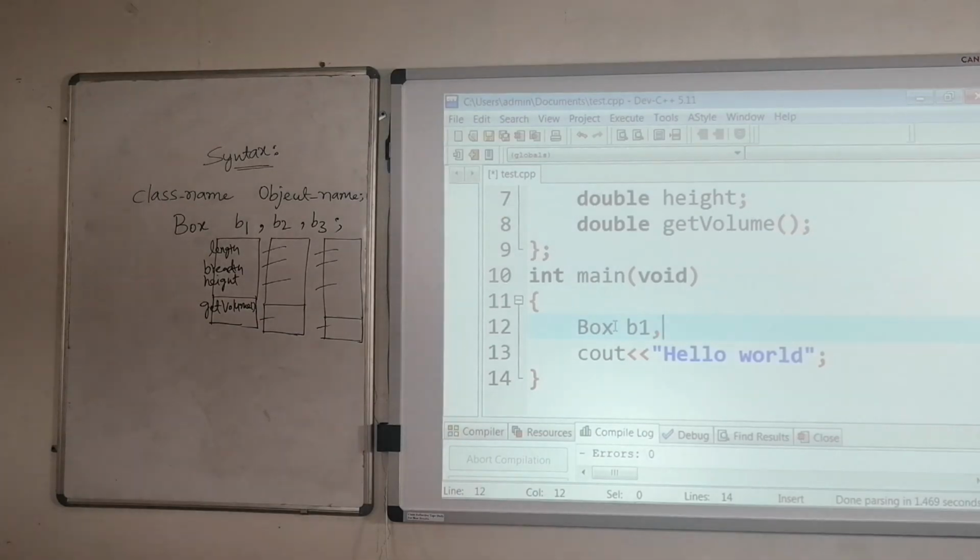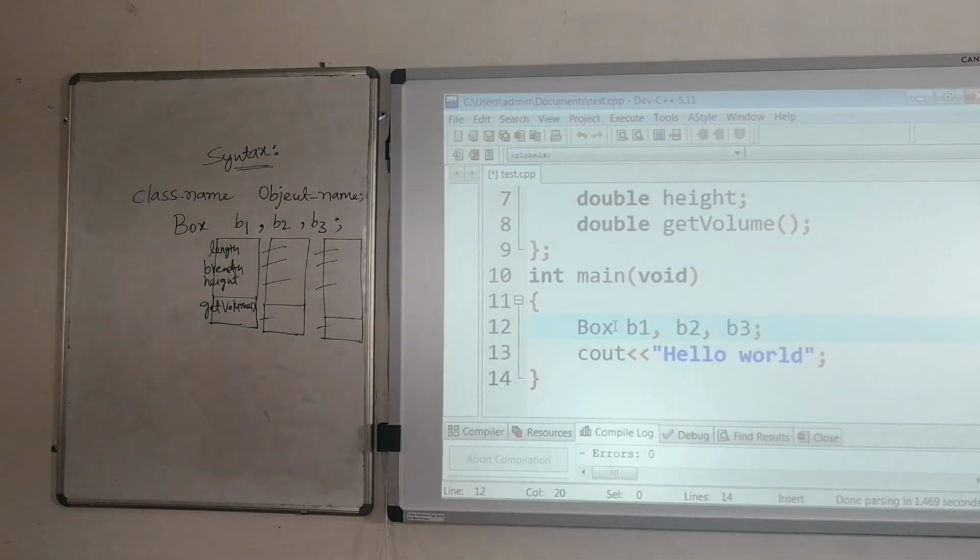If you want to create multiple objects of the same class, you can use the comma separator. Using that comma separator, you can separate your objects: B1, B2, comma B3. Like this you can create many objects, more than one object, in your programming.